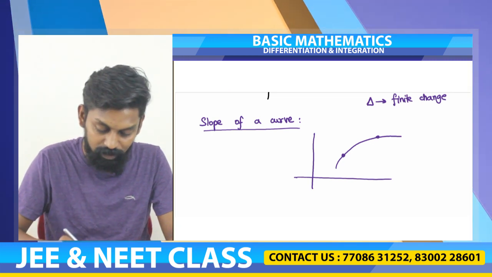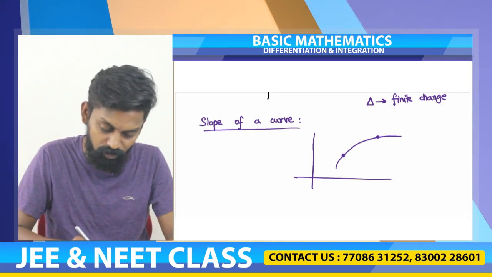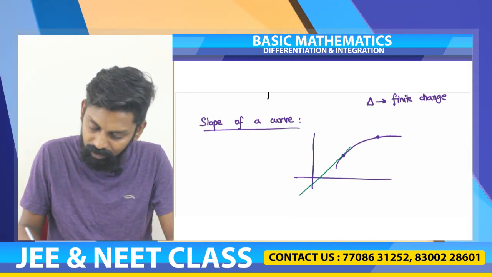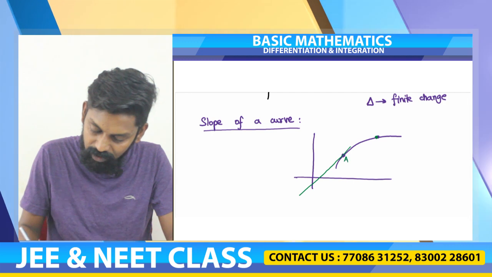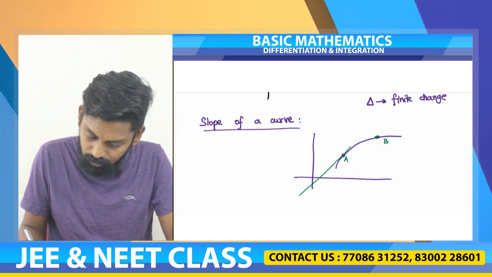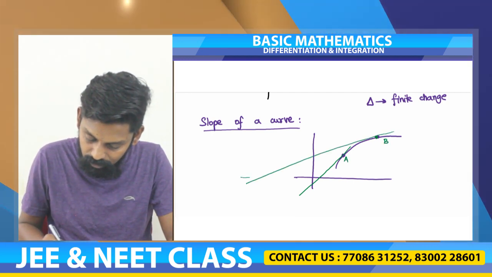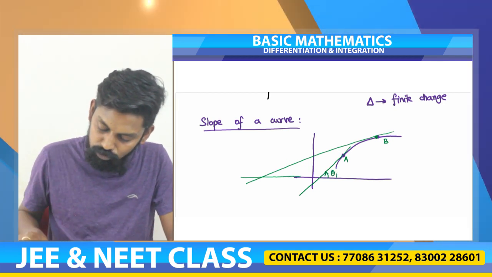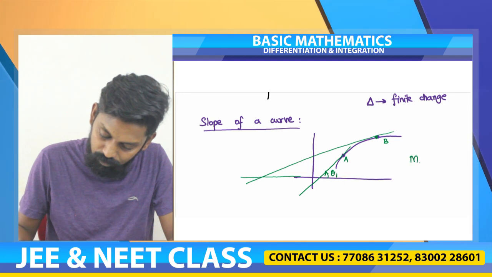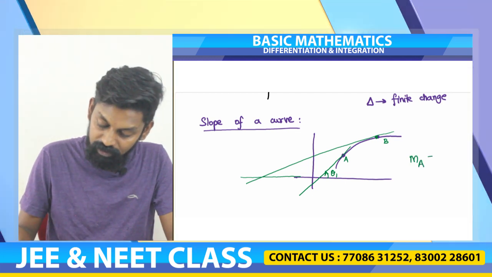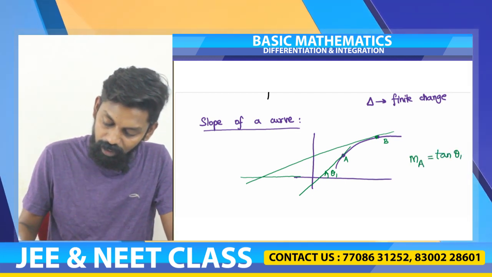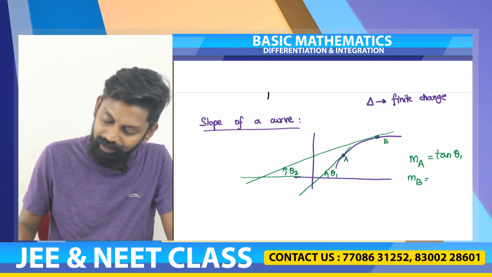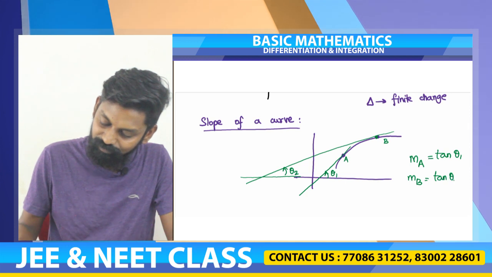We will draw tangents. So you can draw a tangent at this point. And again here, if you take the second point, the first point is A, the second point is B. So slope at A, if the tangent makes an angle theta 1, slope denoted by m at A is tan theta 1, and slope at B, if this angle is theta 2, it will be tan theta 2.